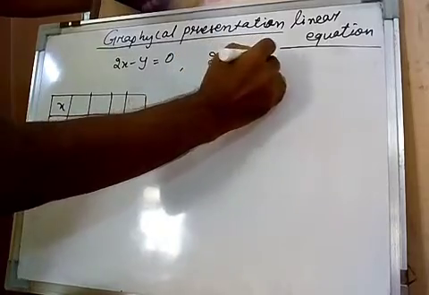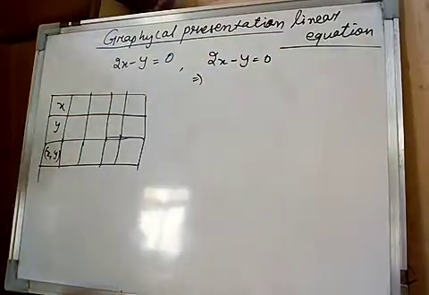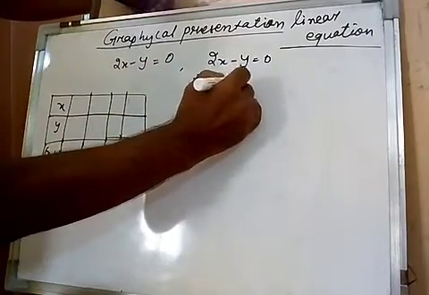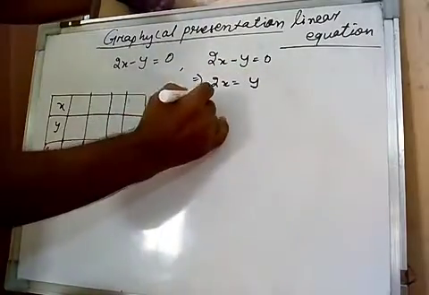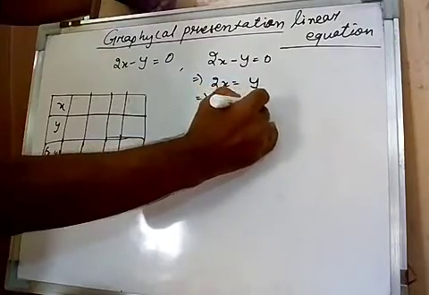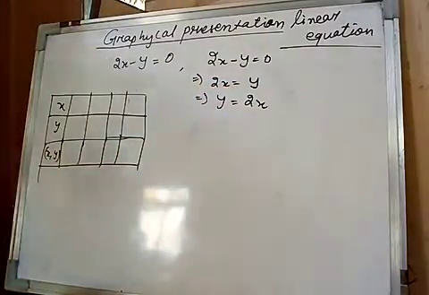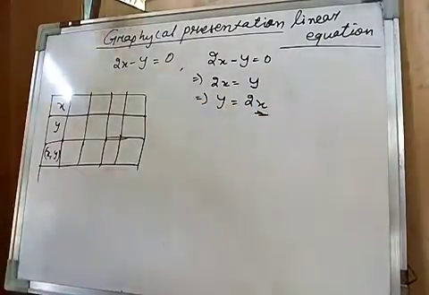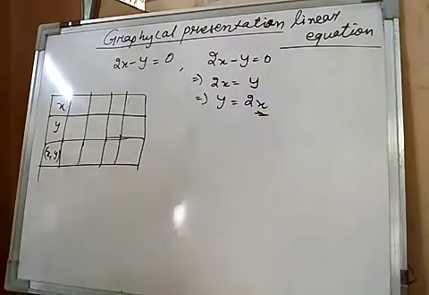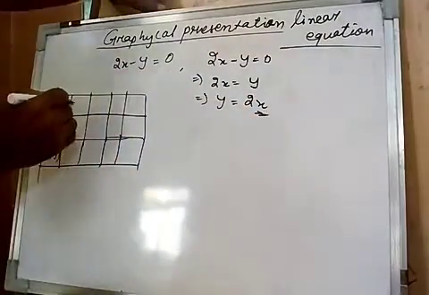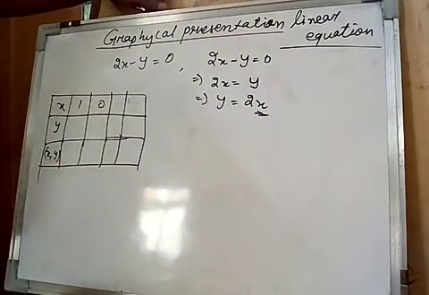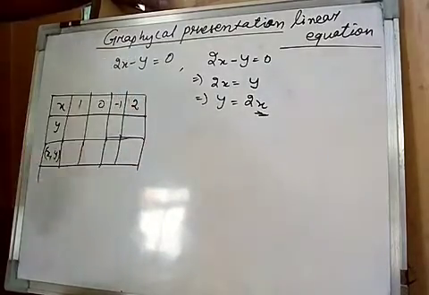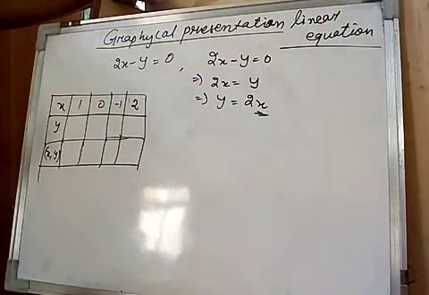2x minus y equals 0. We will simplify this one, or we will make it into a small form. That is, 2x equals y, or we can say y equals 2x. If we put different values of x, then we will get different values of y. Now let's take x equals 1, x equals 0, x equals minus 1, x equals 2. Different values we can take.